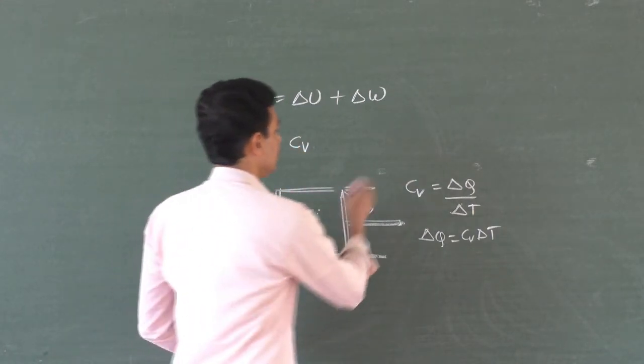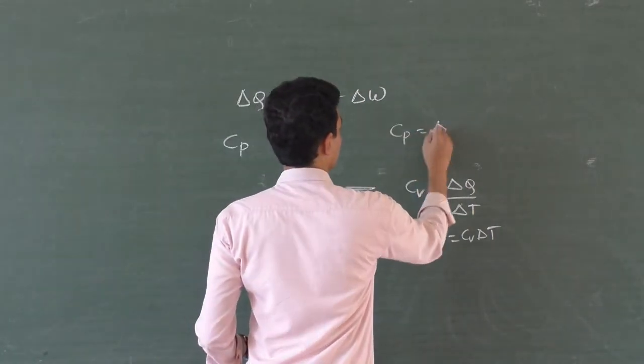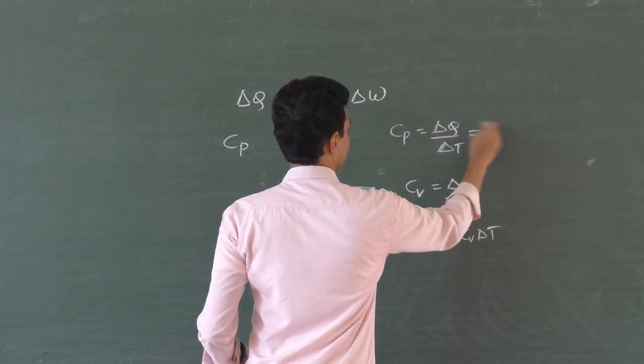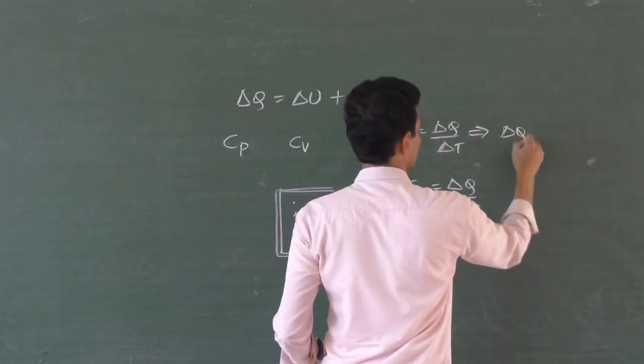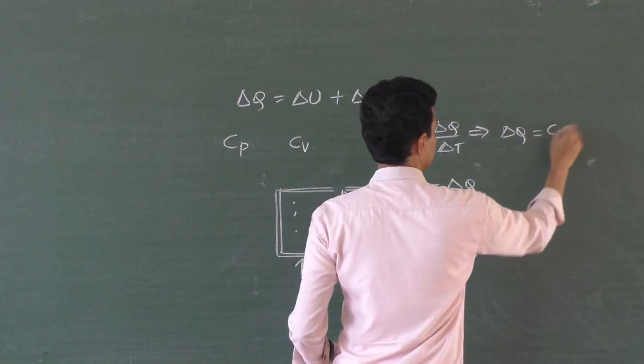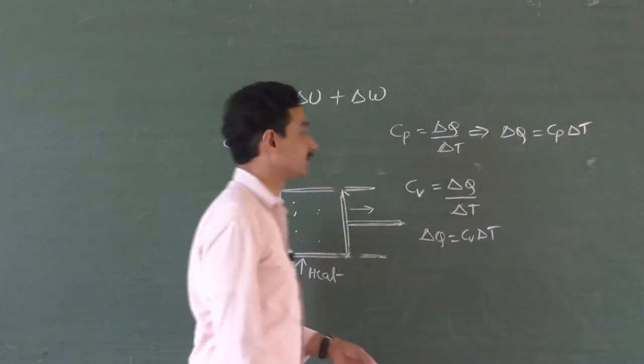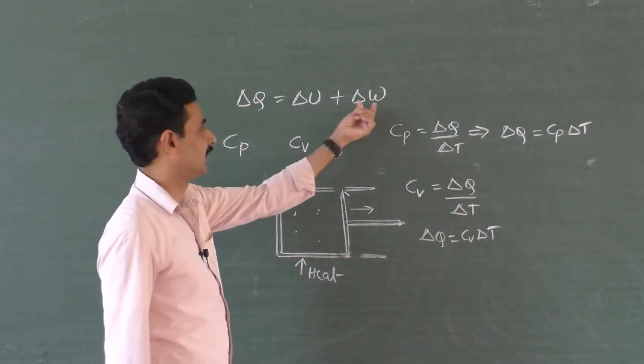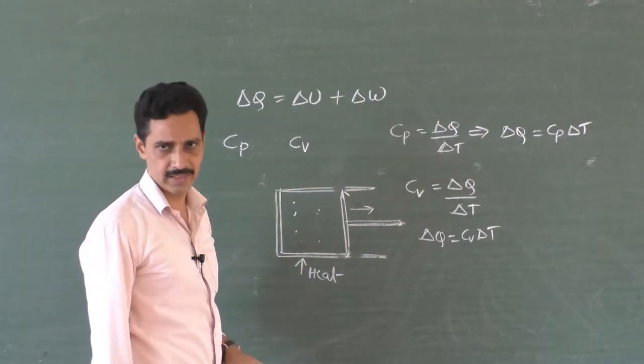So Cp is equal to delta Q by delta T, which implies delta Q, when pressure is kept constant, is Cp delta T. That involves not only the increase in internal energy, but also the external work done.